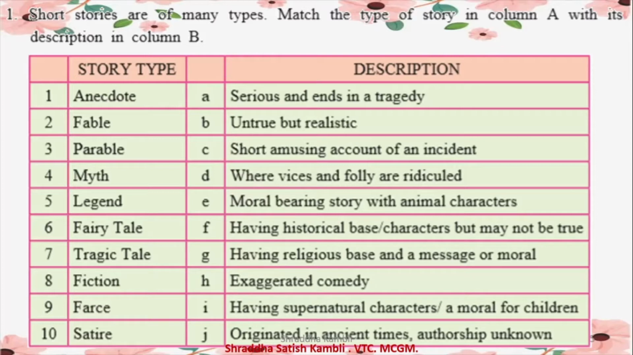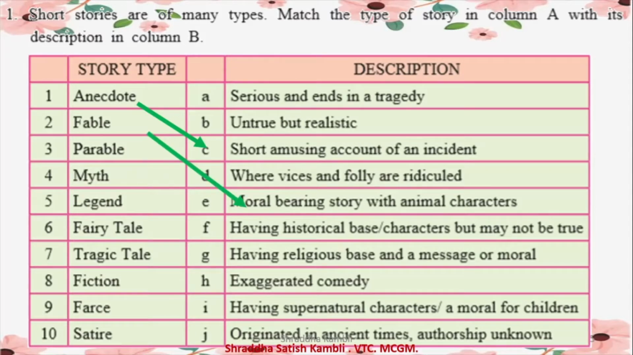So see, under column A, you have anecdote, fable, parable, myth, legend, fairy tale, tragic tale, fiction, farce, and satire. And then you have the descriptions. So come on, let's see what the meaning of an anecdote is. An anecdote is a short, amusing account of an incident. If a short and amusing incident has happened in my life, and I'm narrating it to someone, then it is an anecdote. So what about a fable, children?